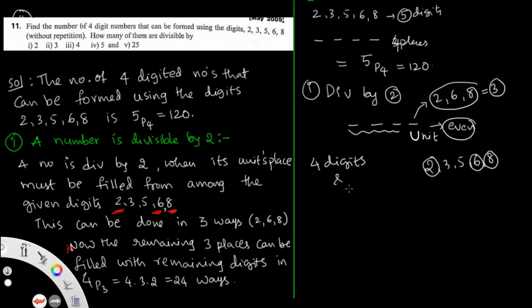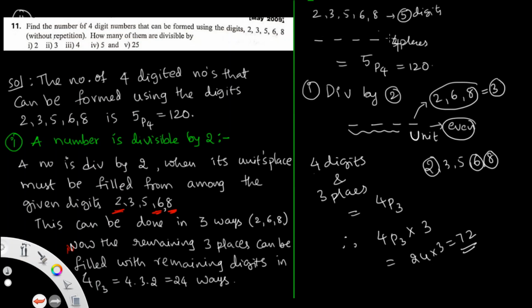4 digits and 3 places can be done in 4P3. So the total number of numbers that can be formed is 4P3 into how many are there? Into 3. That is 24 into 3, which is 72 numbers divisible by 2, from the given digits 2, 3, 5, 6, 8.